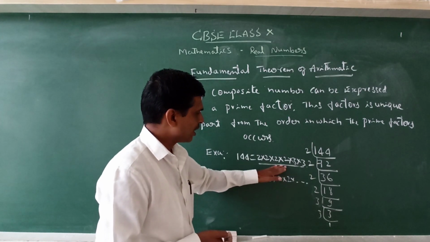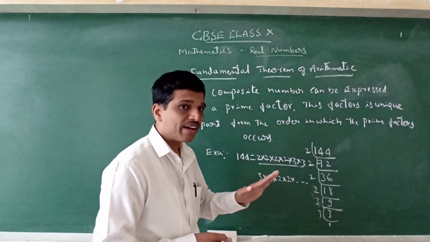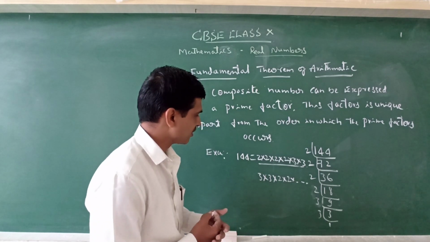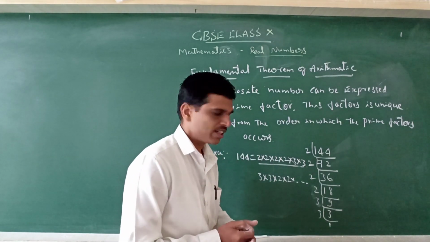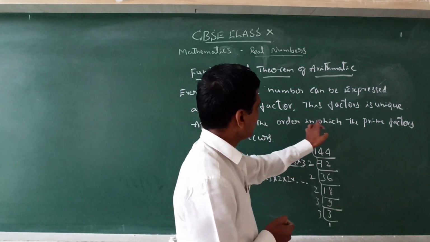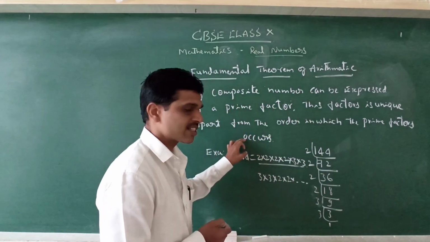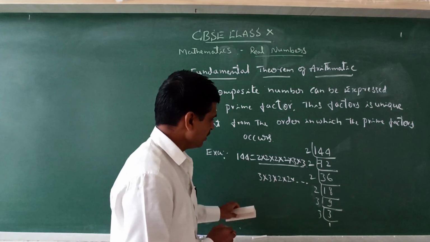We can write the primes in any order. So this is the one thing you should remember: apart from the order in which the prime factors occur.